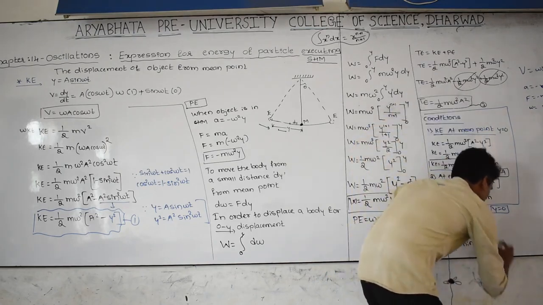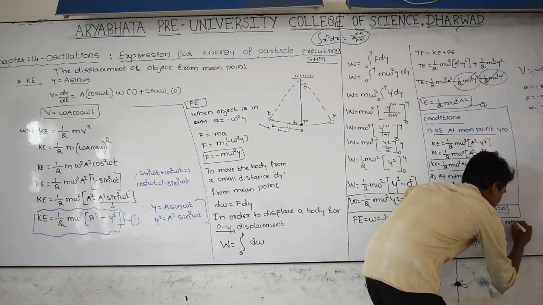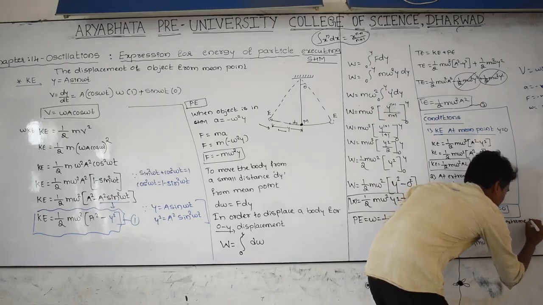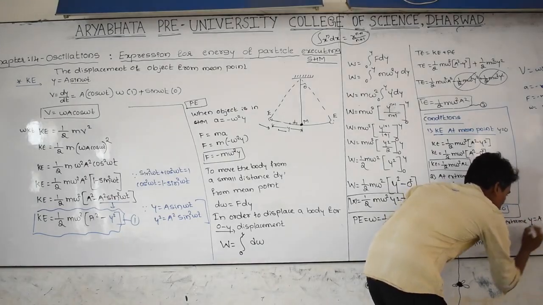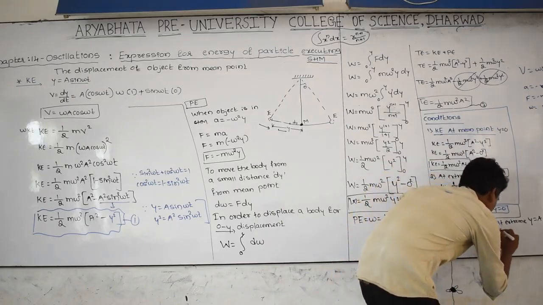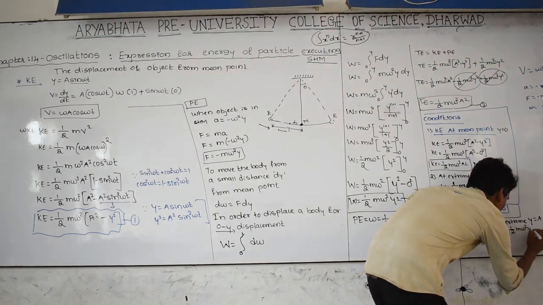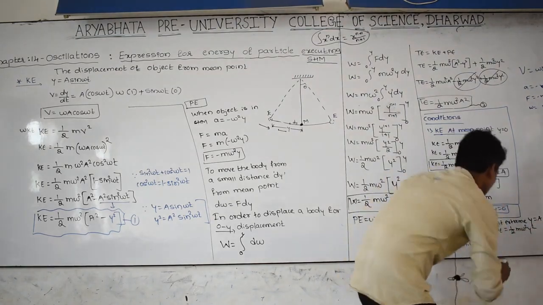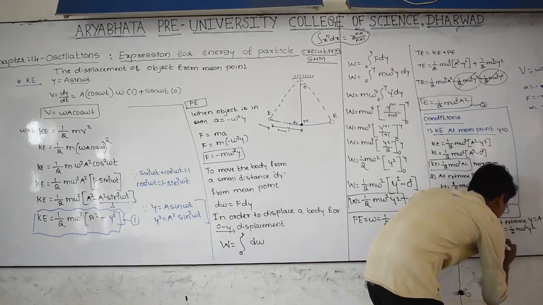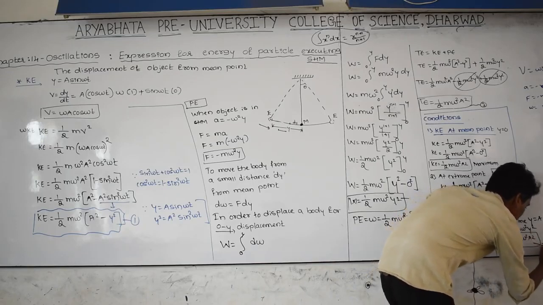And again, at extreme point, displacement is equal to amplitude. Substitute here, potential energy is equal to 1 by 2 m omega square y square. And y becomes a, then it becomes a square. Potential energy is equal to 1 by 2 m omega square a square. And potential energy does not become 0. This is maximum.